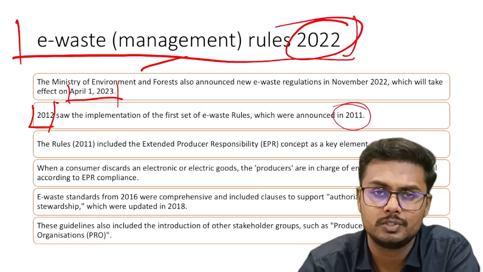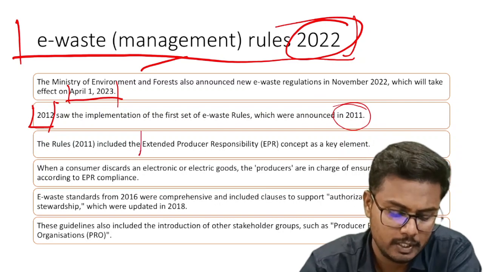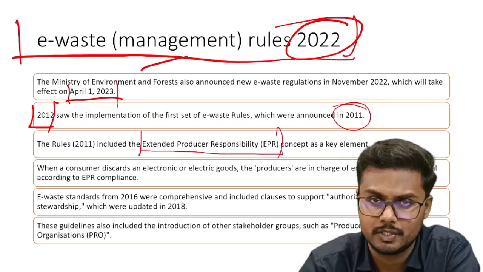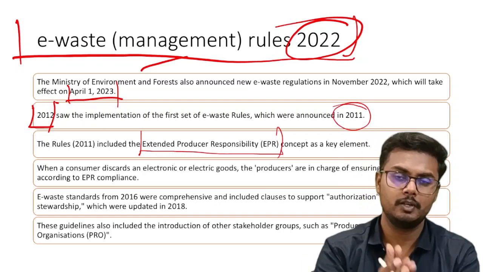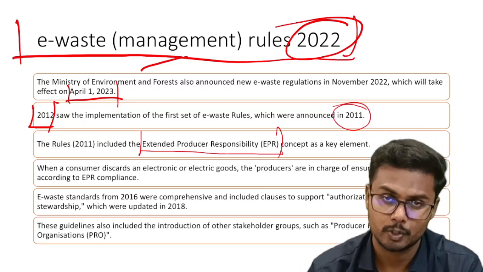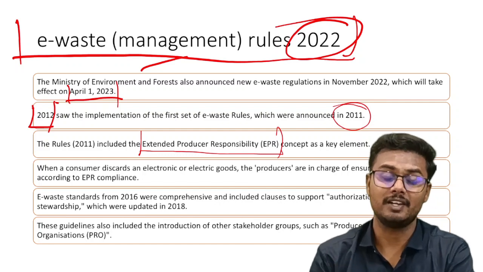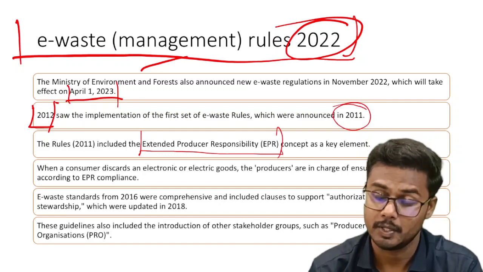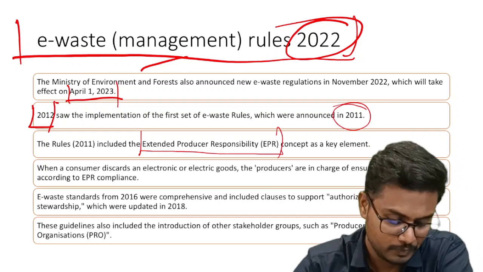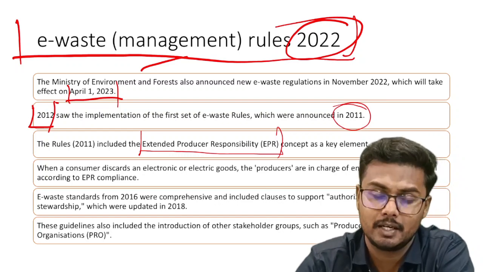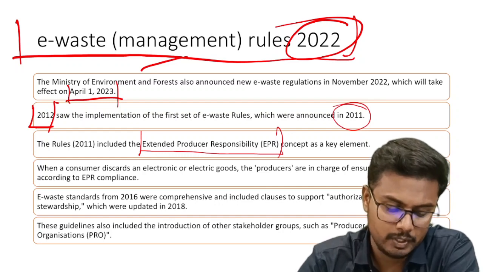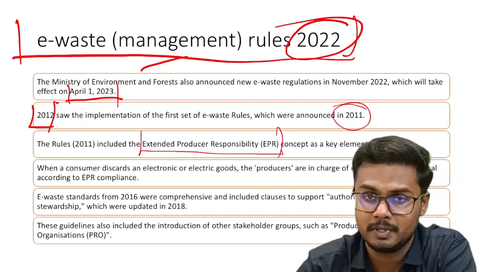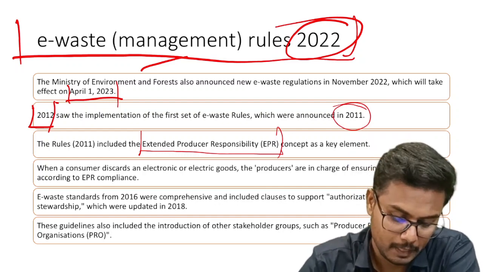And these rules for the first time included something called EPR, that is Extended Producer Responsibility, which means it becomes the responsibility of a producer of an electronic product to safely recycle those products even after the consumer has bought it. So when a consumer discards electronic or electric goods, the producers are in charge of ensuring its safe disposal as per the EPR mandate.